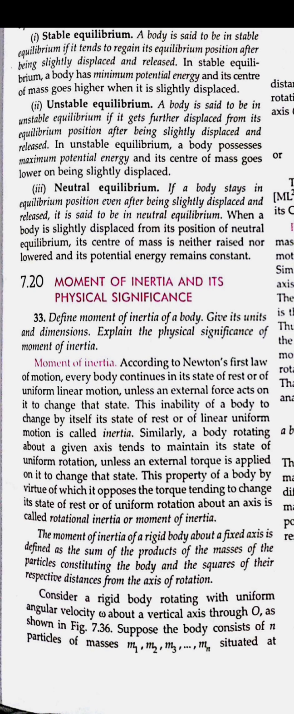So if a body is rotating and it opposes the change in its state of rest or state of motion in rotation about an axis, then the inertia will be taken as the moment of inertia, or the rotational inertia. So moment of inertia will be taken as the sum of the products of the masses of the particles and the square of the respective distance from the axis of rotation.